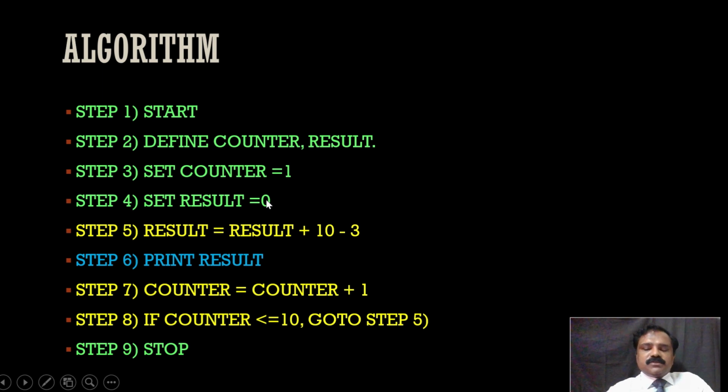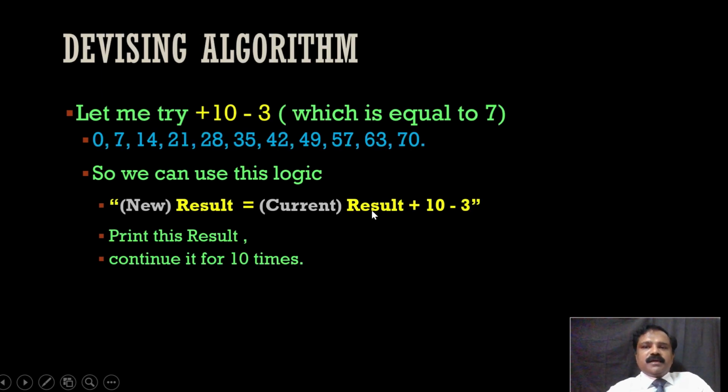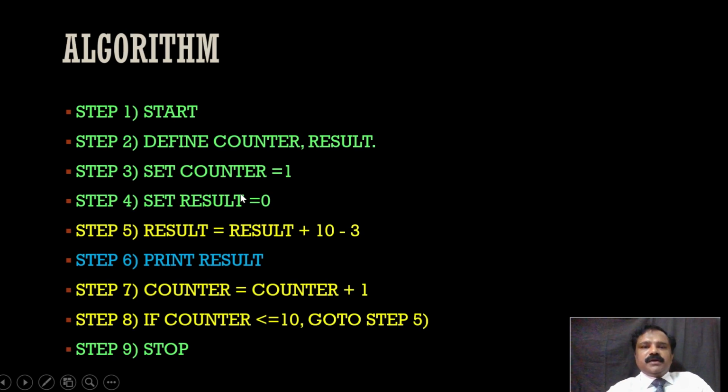So first the result has to be 0. We started with the initial value of result as 0, right? That is why I mark it as 0 here. Then let us start. Result equal to result plus 10 minus 3. 0 plus 10 minus 3 is 7. 7 we will have here. We will print it. Then counter equal to counter plus 1. We increment the counter to 2. So first digit we printed, so we need to find the second number.